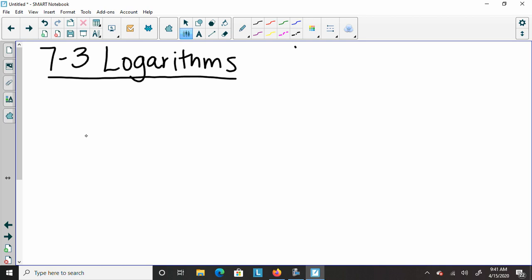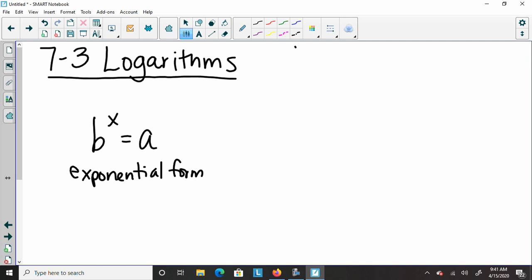Okay, so let's say we have a base and a power, and it's going to equal a certain number. So we'll say we've got some number b, raised to the power x, and that's going to equal something. We'll just call it a. So b to the x equals a. This is in exponential form. And what we're going to do now is write it in log form.